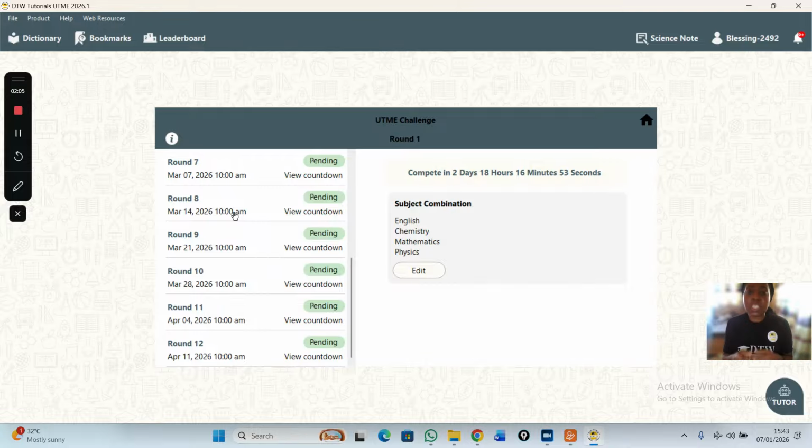To have access to this and every other feature of the app, you have to activate it with 4,000 naira. It costs 4,000 naira to activate. It's a one-time payment, and it works without the internet for a whole year. Please WhatsApp us. Our WhatsApp details are on the app. Just click on our contact details, WhatsApp us, send us your receipt, and we activate your app.